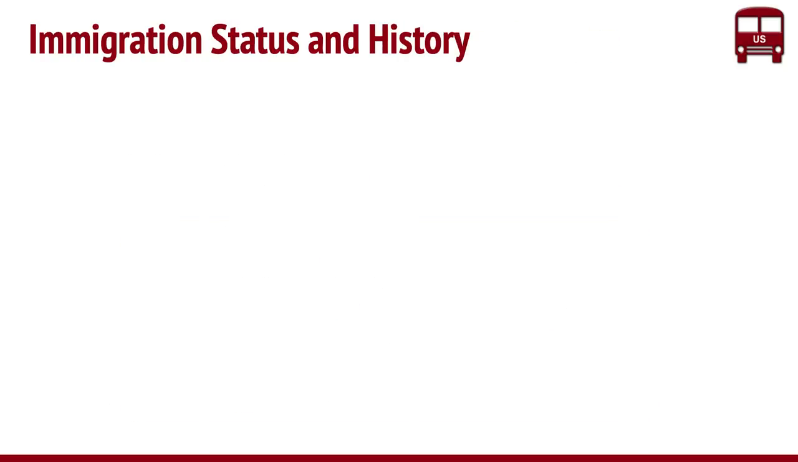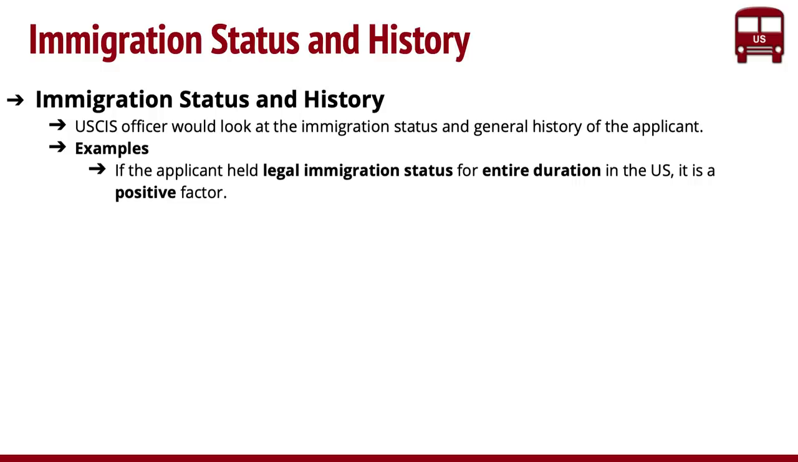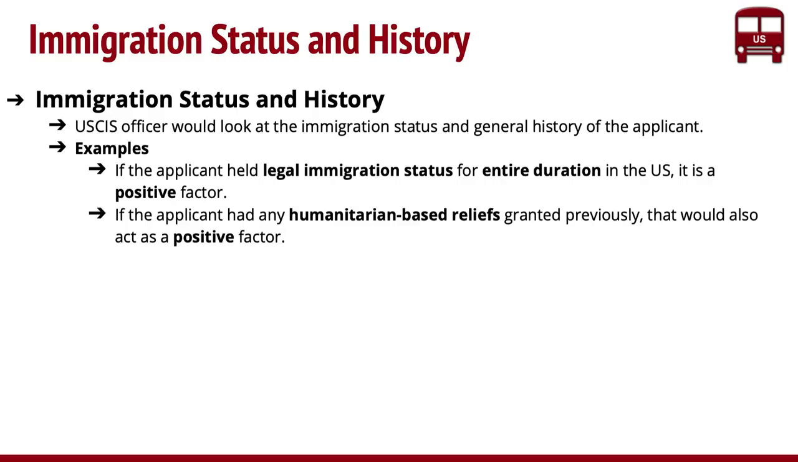Now, the second part of the big section is immigration status and history, right? So what they would do is the USCIS officer would look at the immigration status of the applicant and also the history of the applicant, how they have actually been in the country. So if you had legal immigration status, meaning you entered the country legally and have been maintaining the status the entire duration, then it's a positive factor.